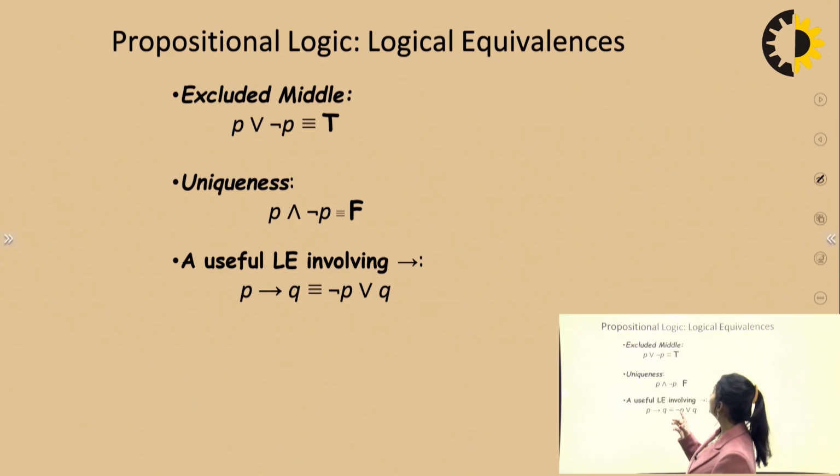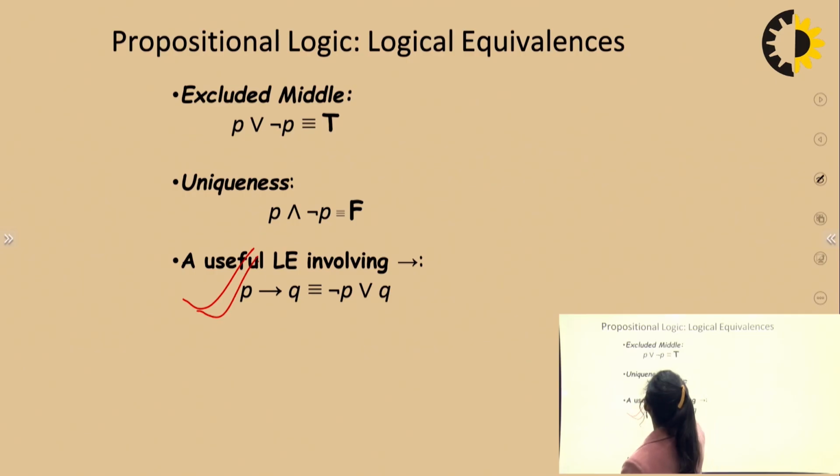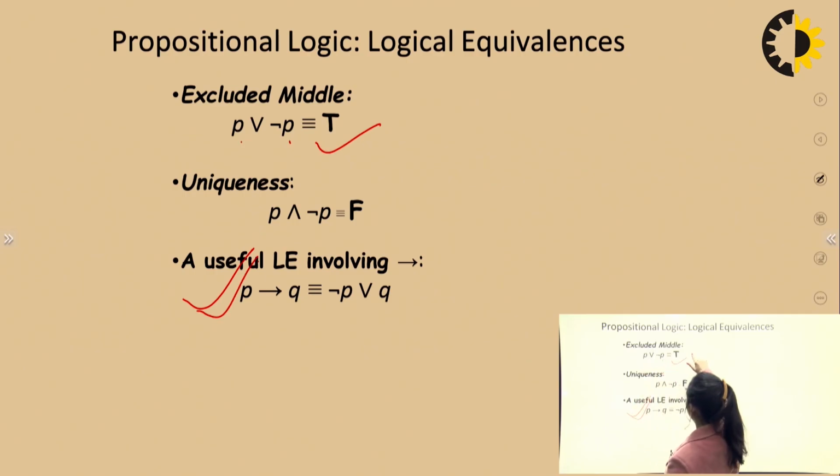Now excluded middle, uniqueness and a useful list of laws involving these. So this is a very important thing which you have to know. Now P or not P is true, right?